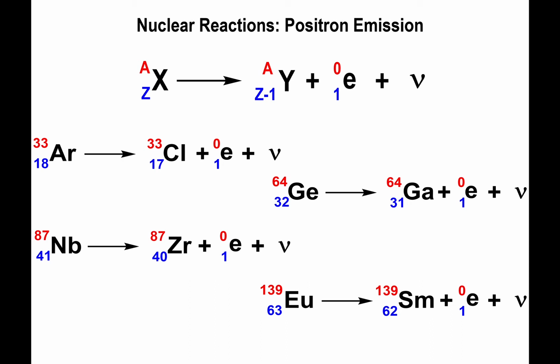So just to recap, beta emission, you're producing an electron along with the antineutrino. Positron emission, you're producing a positron along with a neutrino.